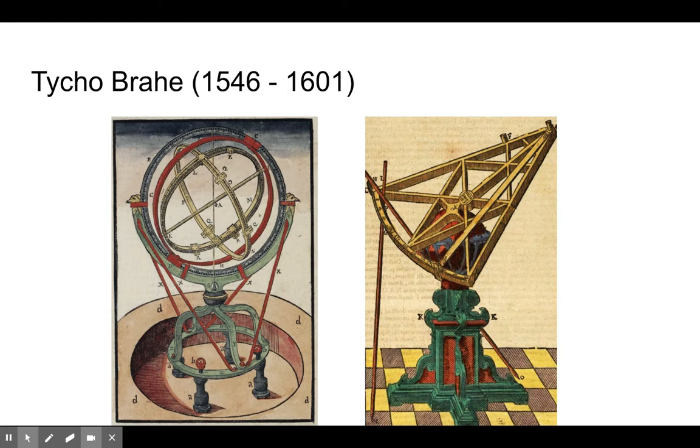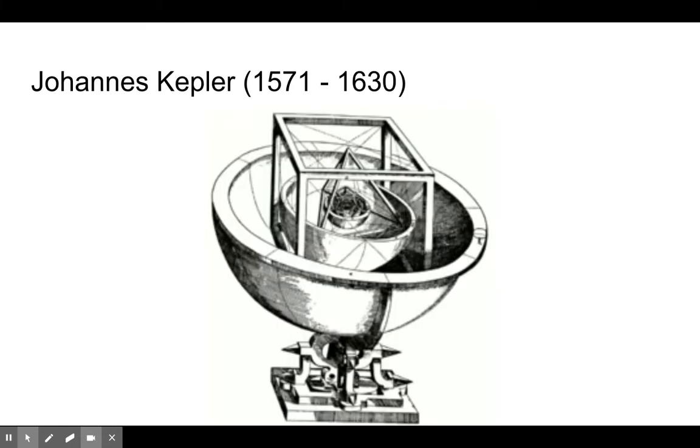Fun guy. Anyway, Tycho Brahe gives all of his data to a young protege that he takes on in about 1600, and his name was Johannes Kepler. Kepler is a mathematician and tries to make sense of this. The thing about Kepler, though, is he thought he was going to inherit the island, but he's a commoner, so that didn't happen. He inherits the data in 1601, but doesn't really do a lot with it for many years because he doesn't have any money.